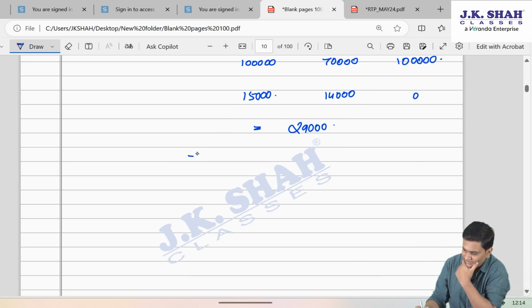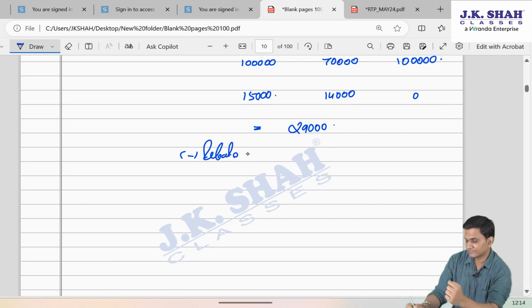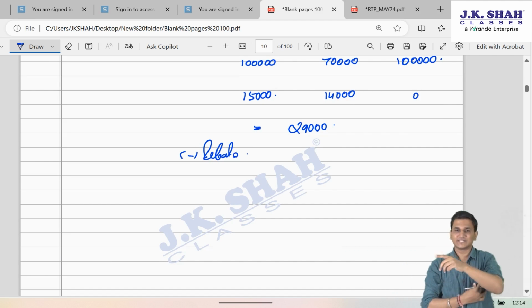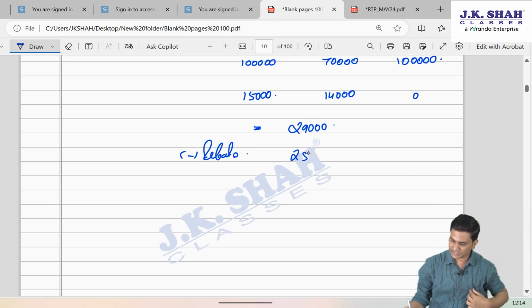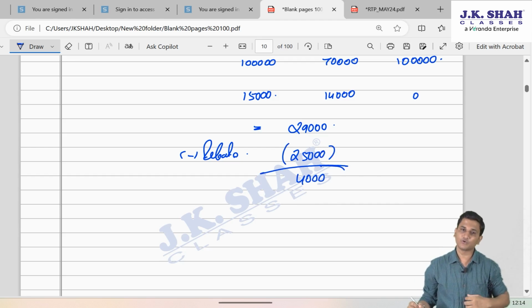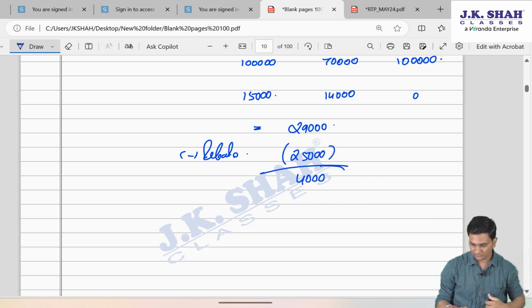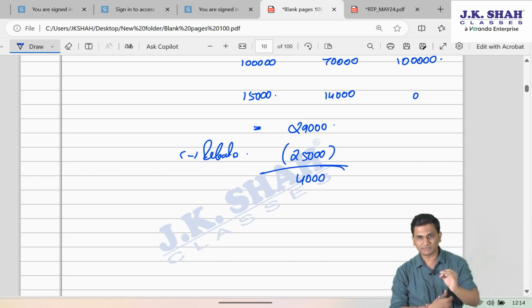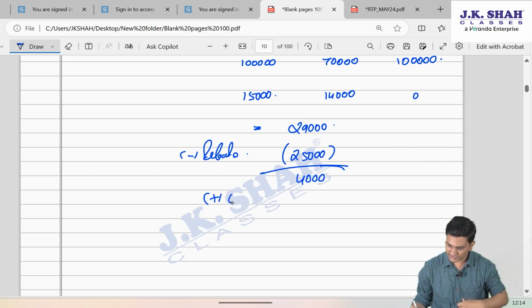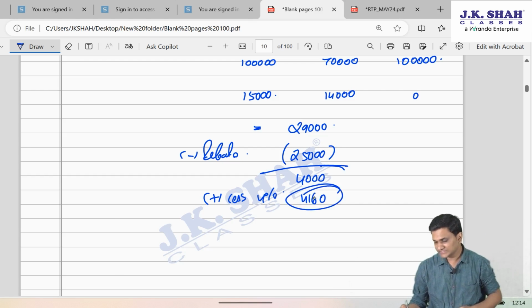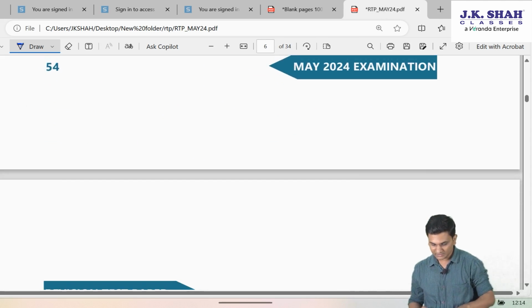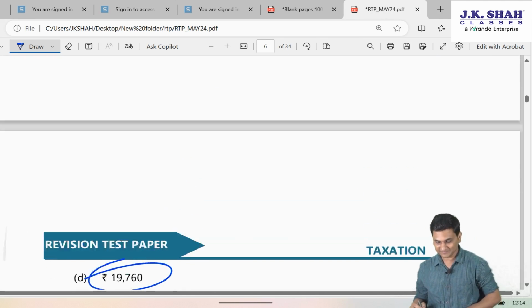So in this case, he can take the rebate, which will be basic tax 29,000 or up to 25,000 maximum, whichever is less. So here he can take the rebate of 25,000. So you will see 4,000 will become the balance amount, on which cess will be 4%. So 4160, but if you see, this option itself is not there.